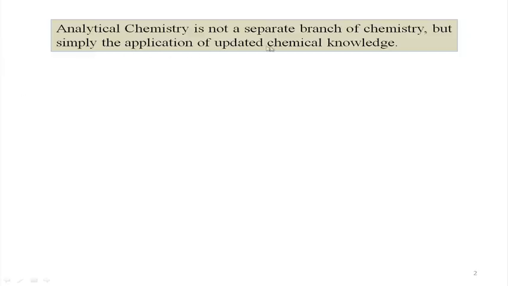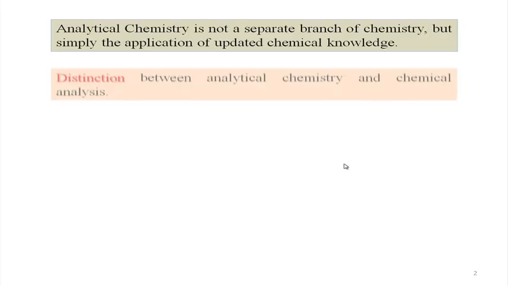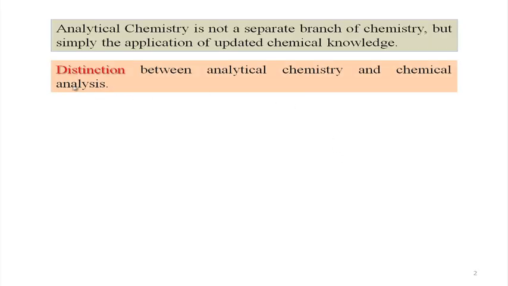The application of any existing or updated chemical knowledge can be useful to apply analytical chemistry to a particular problem, and in this particular case our problem is that you have to determine the unknown iron concentration in any sample. There must be some distinction, as we discussed in our previous class also, between what is analytical chemistry and what is chemical analysis.